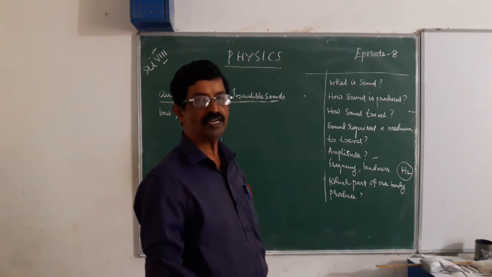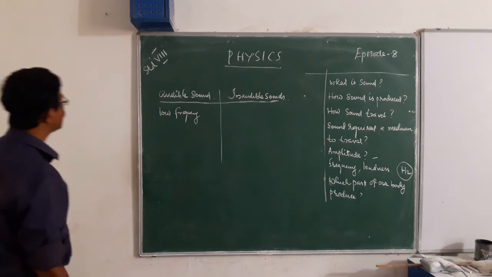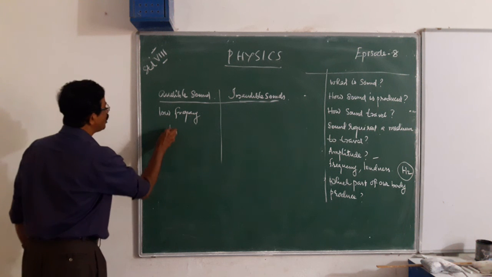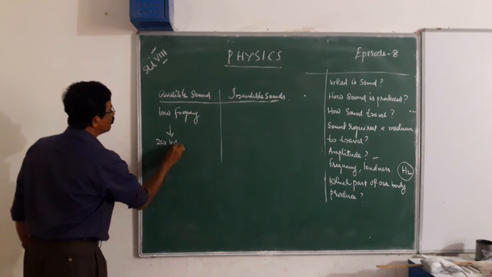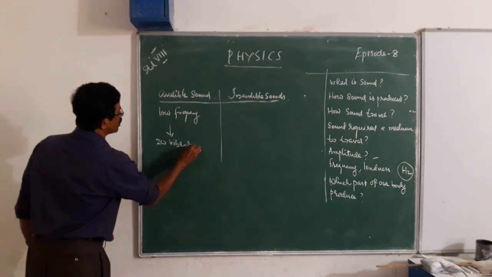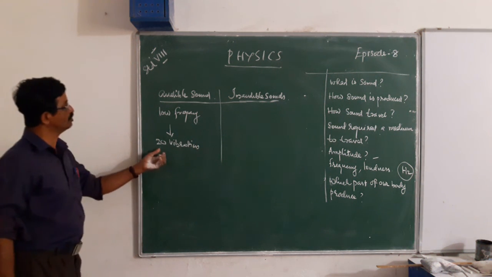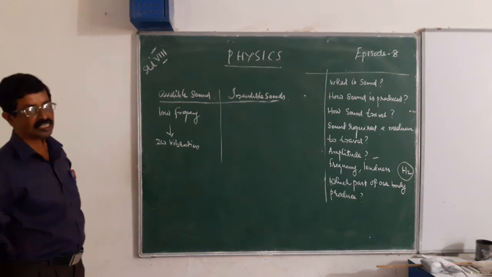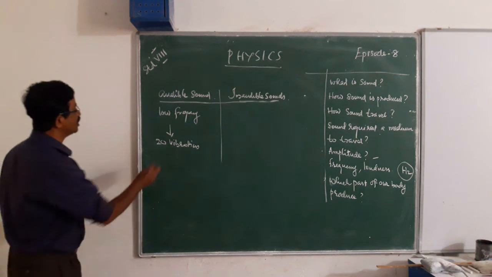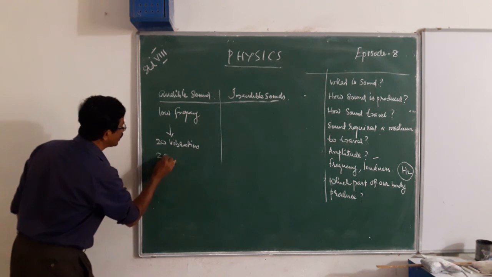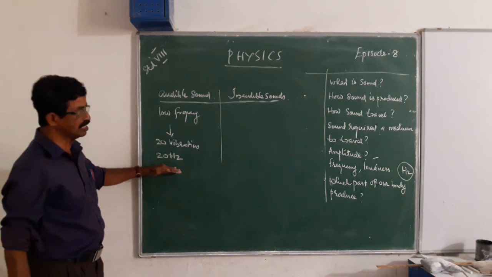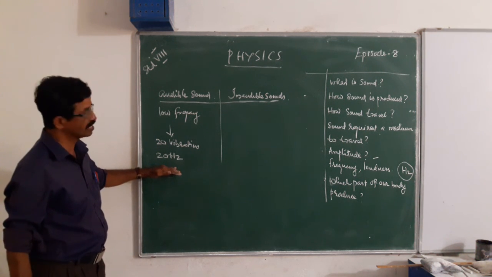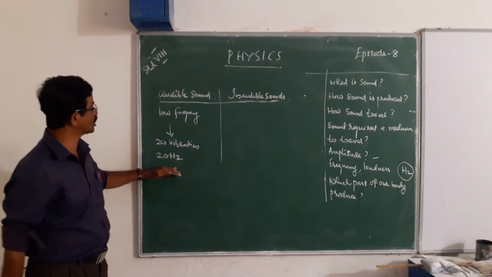To hear a sound, if a body vibrates below 20 vibrations in 1 second, that means 20 vibrations in 1 second is called 20 hertz, if the vibrations of a body are below 20 hertz, then we can't hear that sound.